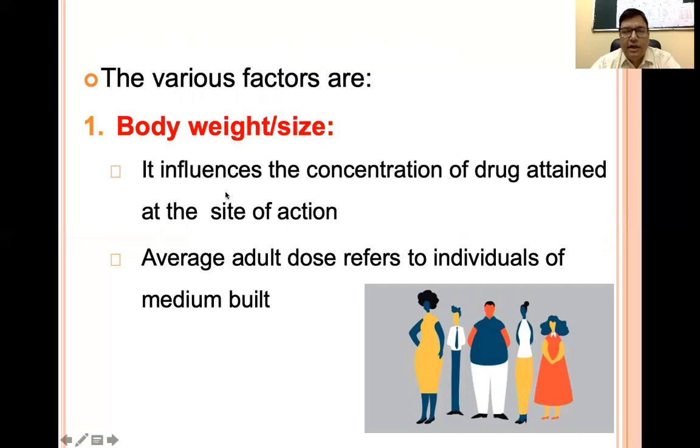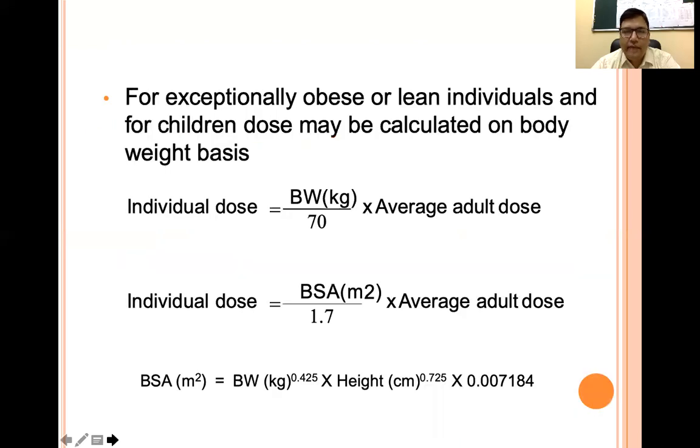So it can influence the concentration of the drug which is attained at the site of action. The average adult dose refers to the individual of the medium build. So variation in the patients can be there in their weight, and based on that the per kg body weight dose is better.